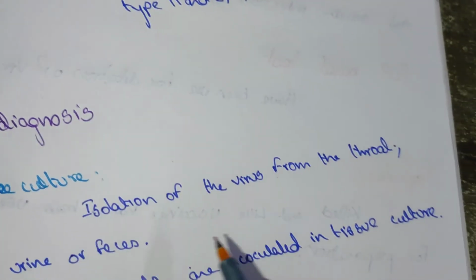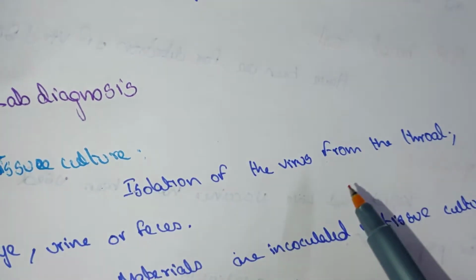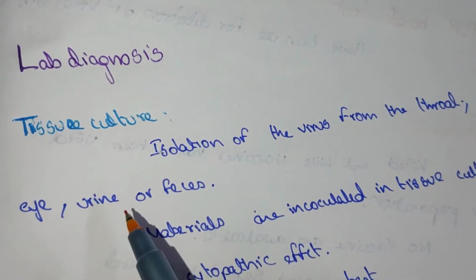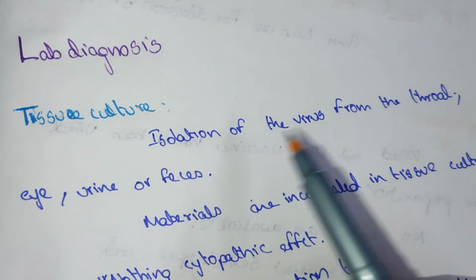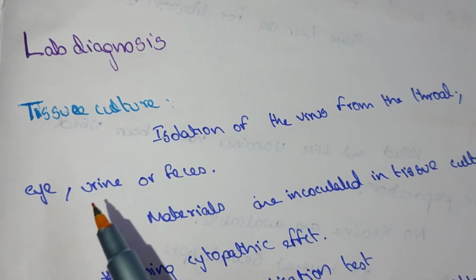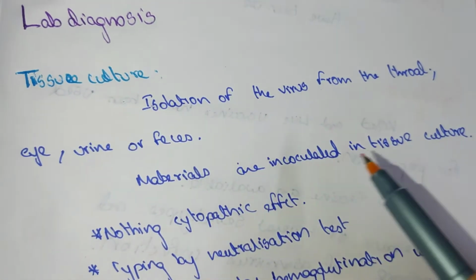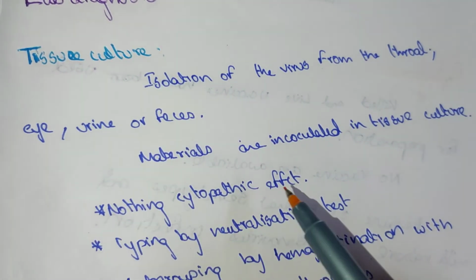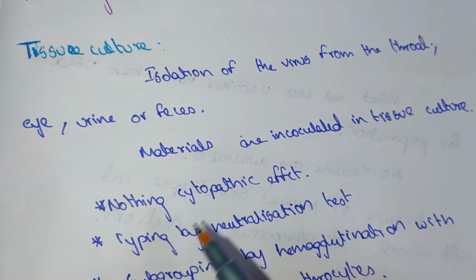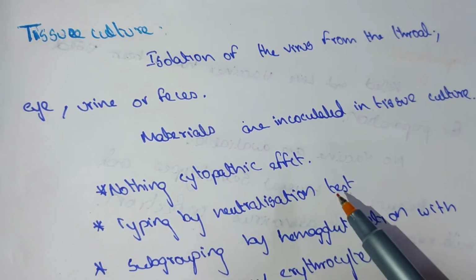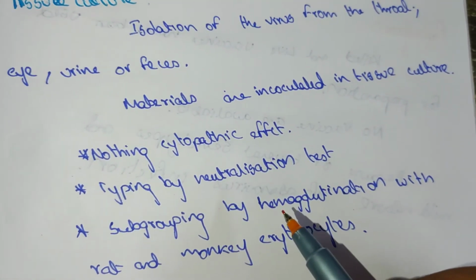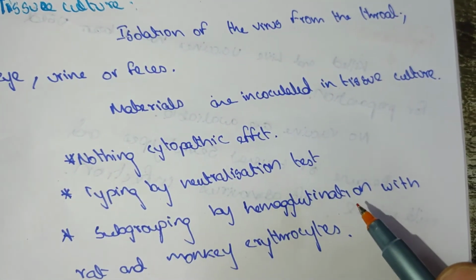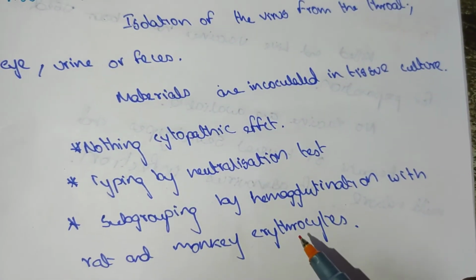Lab diagnosis. Tissue culture. The virus is isolated from the throat, eye, urine, and feces. The specimens are collected from these sites and inoculated into tissue culture, where cytopathic effects are observed. Typing by neutralization test. Subgrouping by hemagglutination with rat and monkey erythrocytes.